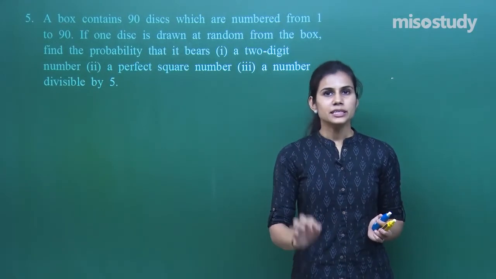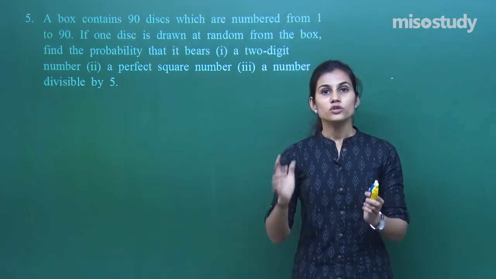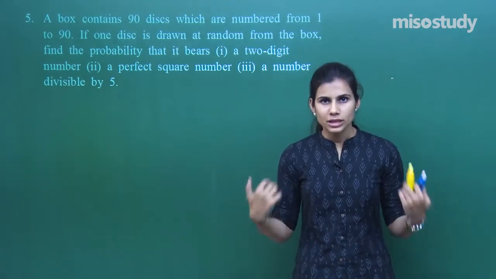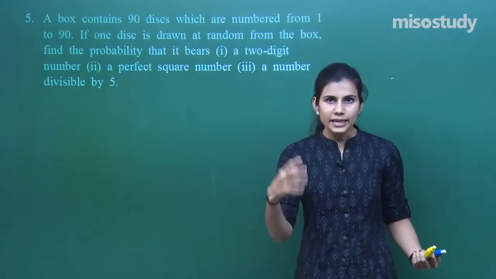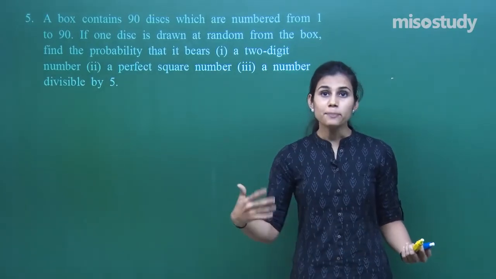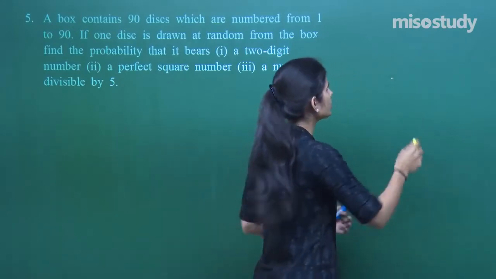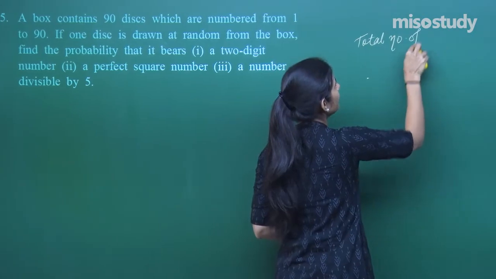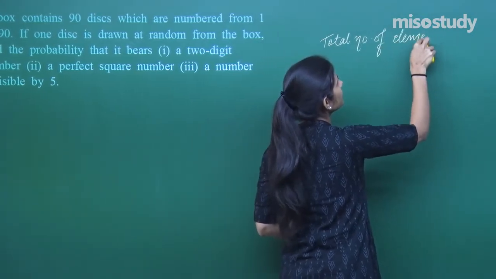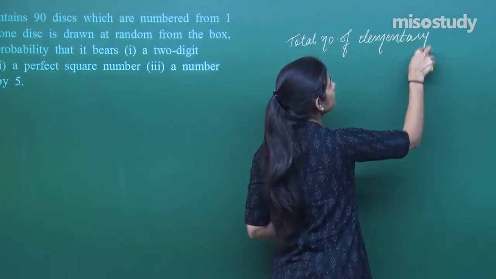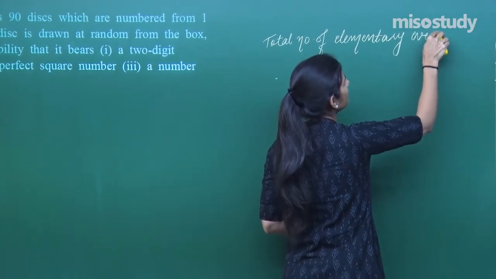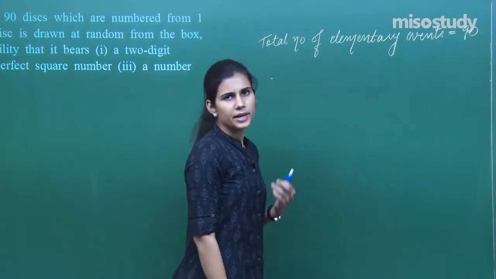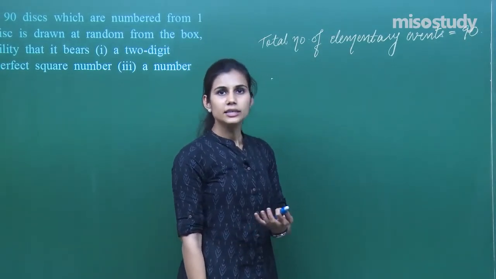Now, if this experiment is of withdrawing a disc from a box of 90 discs numbered from 1 to 90, then how many possible outcomes are there? Any disc from 1 to 90 can be withdrawn. So, there are 90 possible outcomes, right? So, the number of elementary events is what? The total number of elementary events associated with this experiment of withdrawing a disc from the box numbered from 1 to 90 is 90. Any disc can be withdrawn and there are 90 discs numbered from 1 to 90, right?